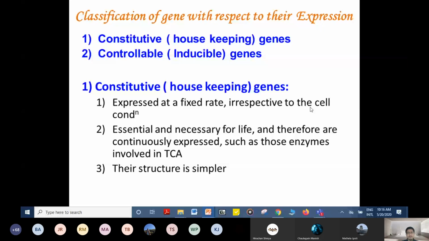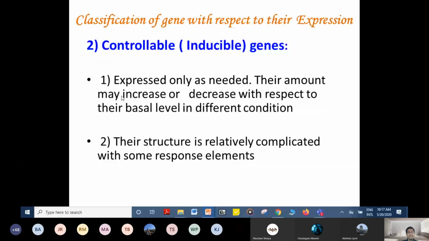And their structure is relatively simple. We have classified the genes with respect to their expression into two types. One is the constitutive or housekeeping genes, which are continually active, and next are the controllable or inducible genes. They are expressed only when needed. The amount may increase or decrease with respect to their basal level in different conditions, and their structure is relatively complicated with some response elements.